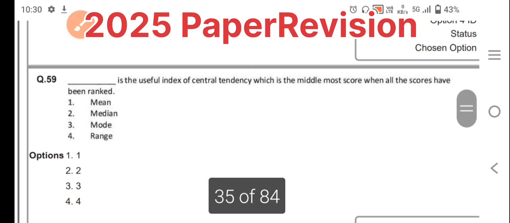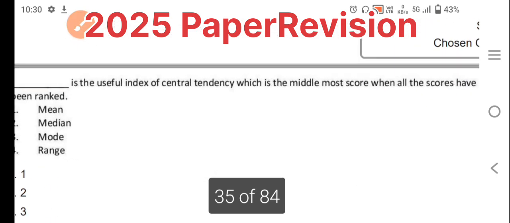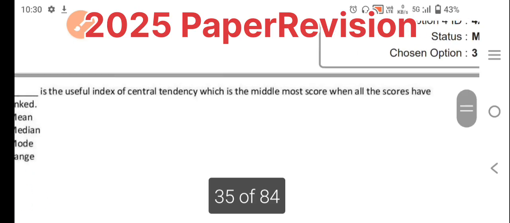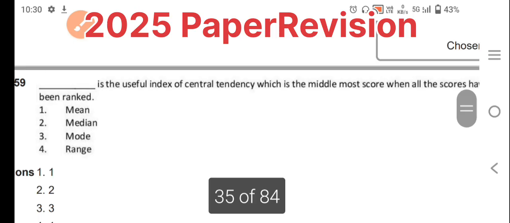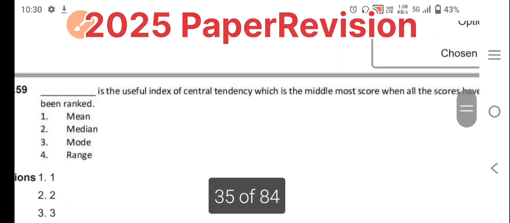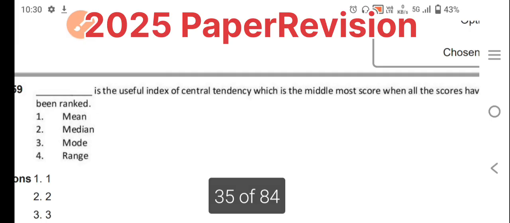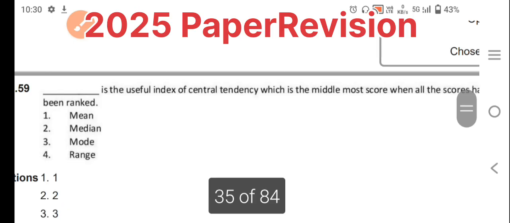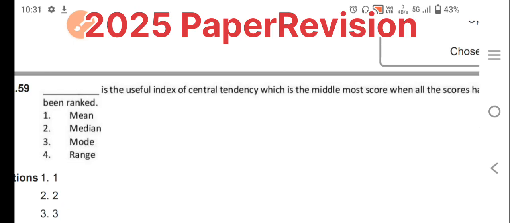Now the question asks: dash is the useful index of central tendency, which is the middlemost score when all the scores have been ranked. When the mean is not suitable, the middlemost score when all scores have been ranked is needed. Sometimes using the mean just gives the average picture. Mode only uses the most repeated frequency.